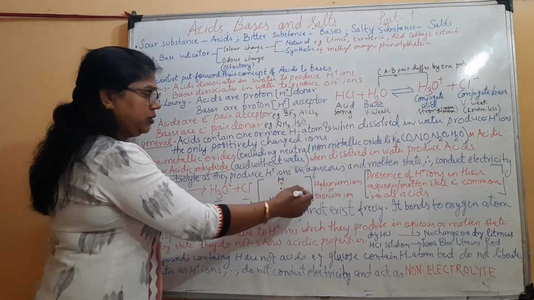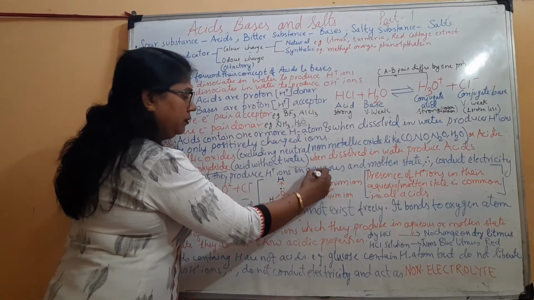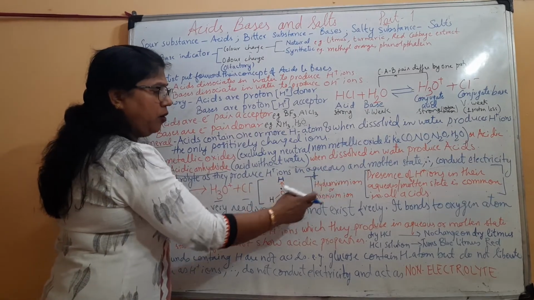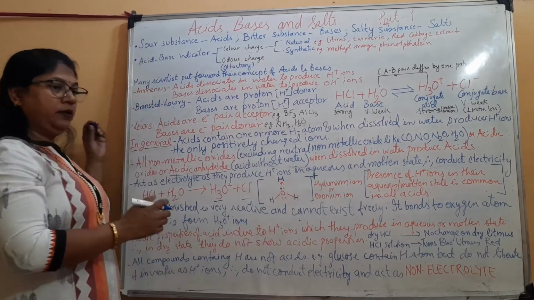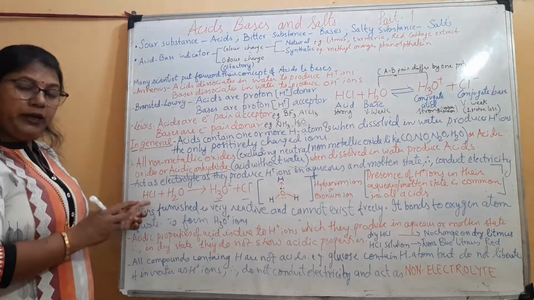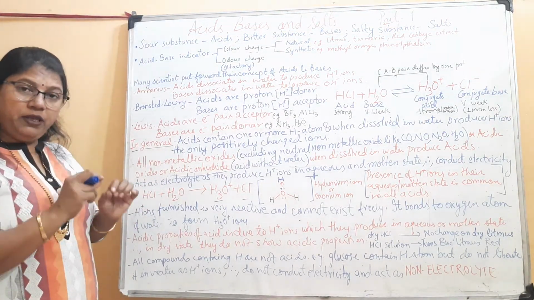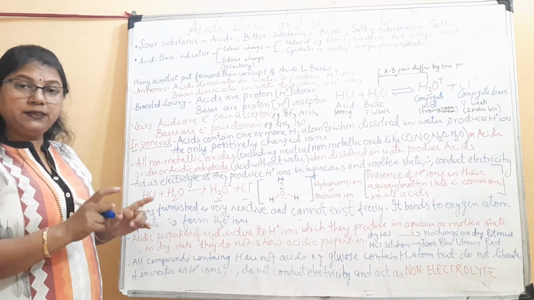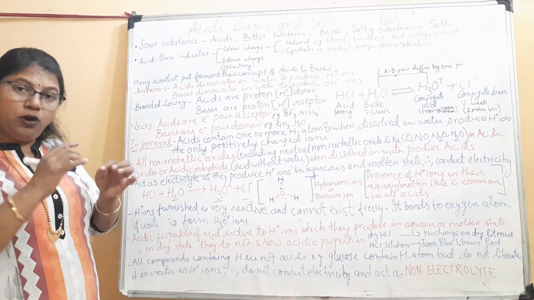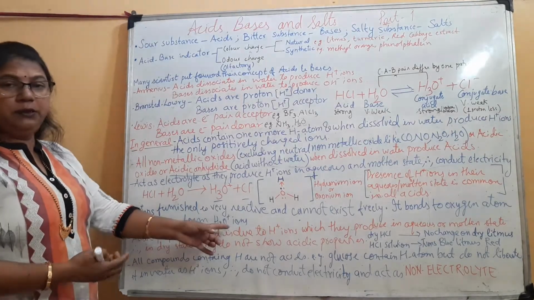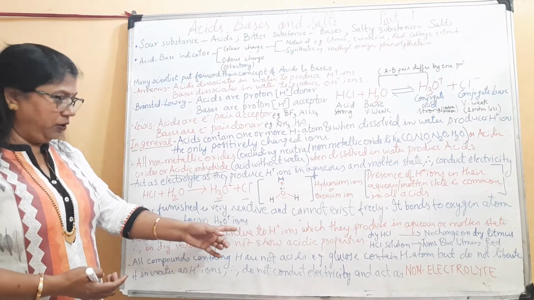This formation is called hydronium ion or oxonium ion. Are you able to understand? The H+ donated by acid is very small and very reactive, so it cannot exist independently. Rather, it gets solvated with water to form hydronium ion, or simply called hydrated proton.